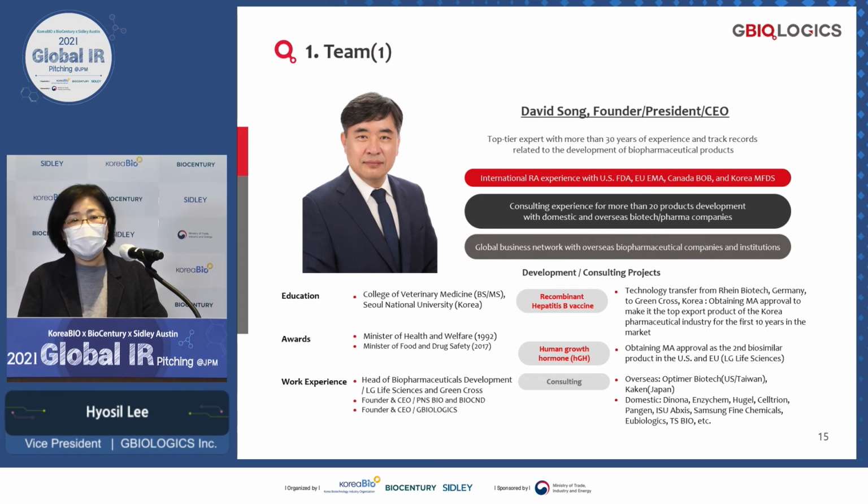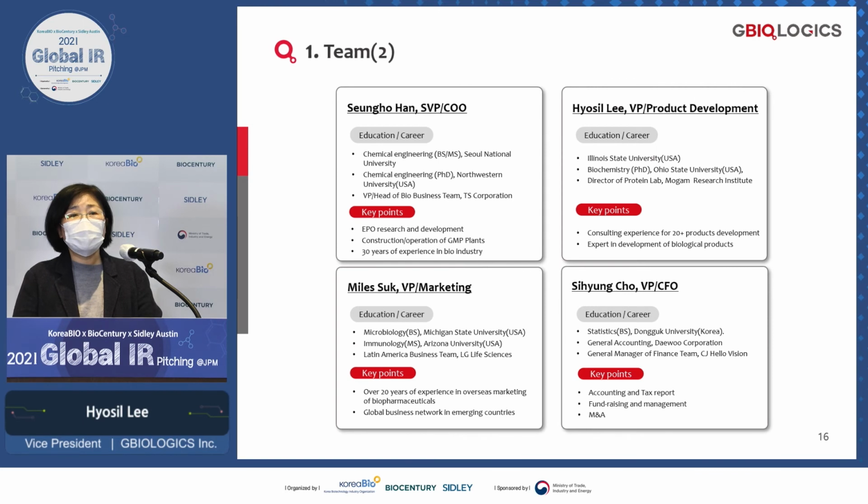And briefly, I'm going to introduce our company. Our CEO is David Song. He has various experience in the development of biopharmaceuticals, more than 30 years of involvement in the development of many different proteins, drugs, as well as vaccines. Our team members all have vast experience, more than 20 years in the development of pharmaceutical products.